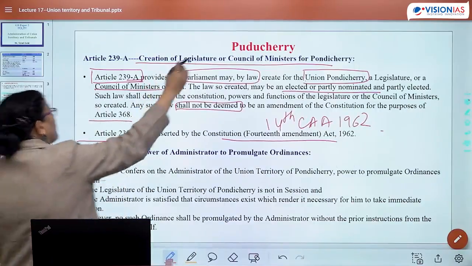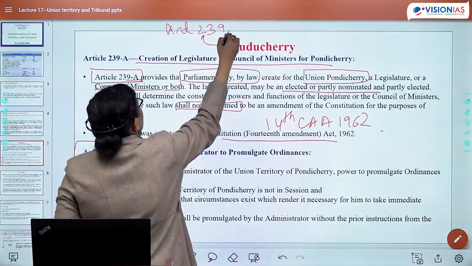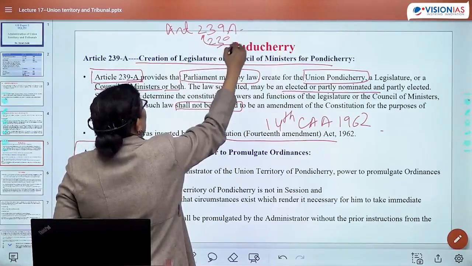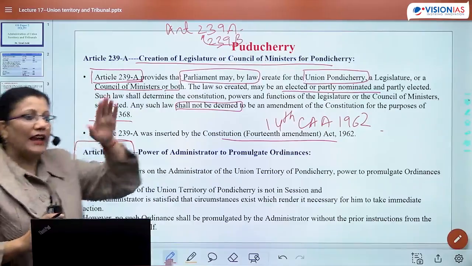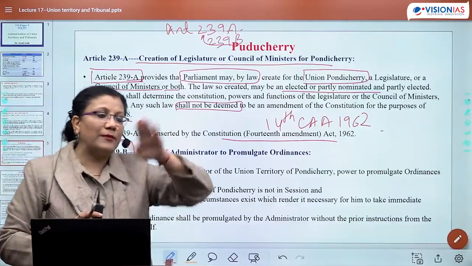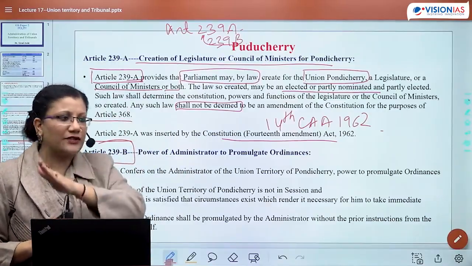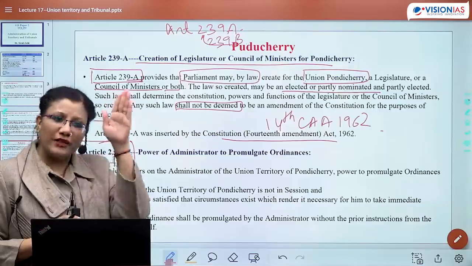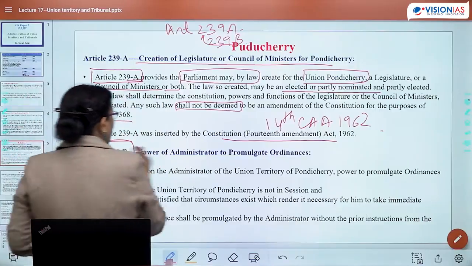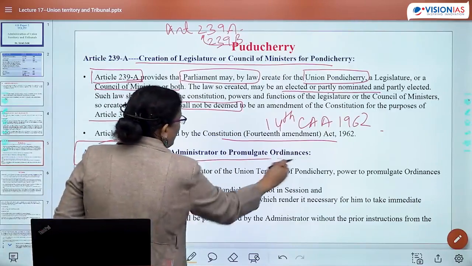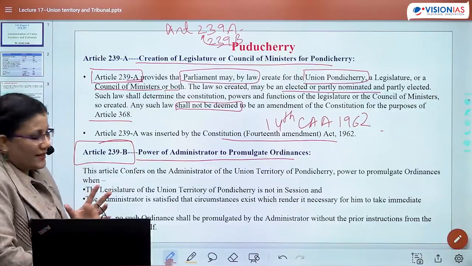For your memory, remember Article 239A and 239B for Puducherry, and 239AA and 239BB for Delhi. One more A or B gets added for Delhi, and if it is only A and B, it would be for Puducherry. Now 239B says what is the power of the administrator, especially to promulgate ordinances.